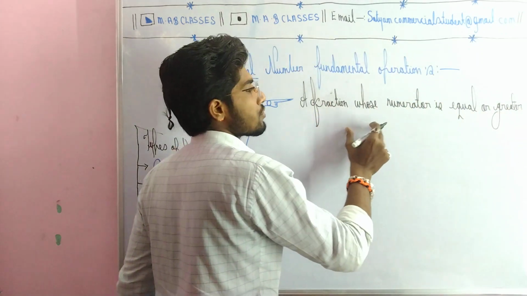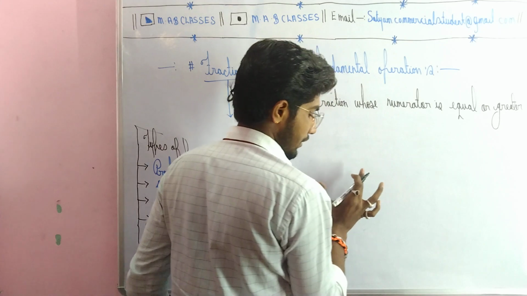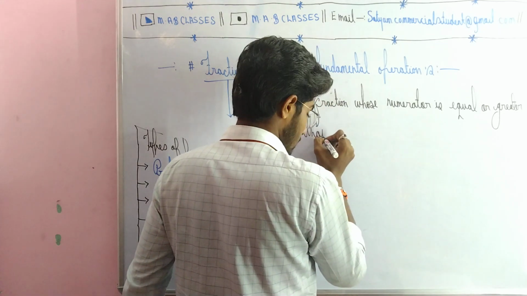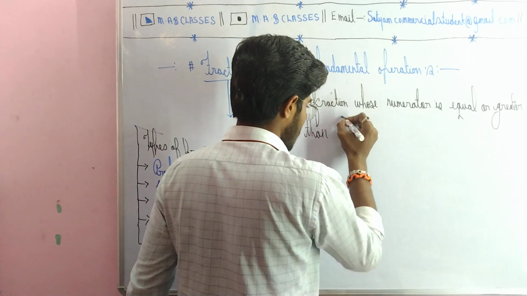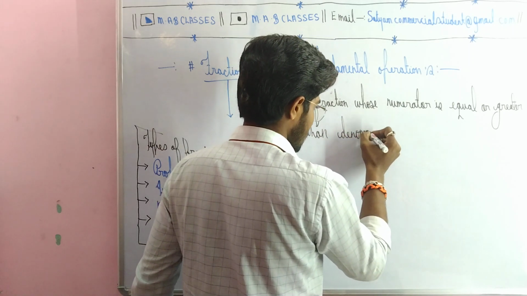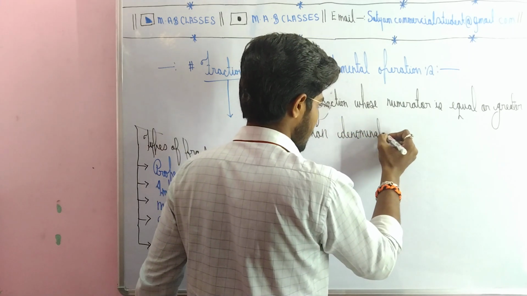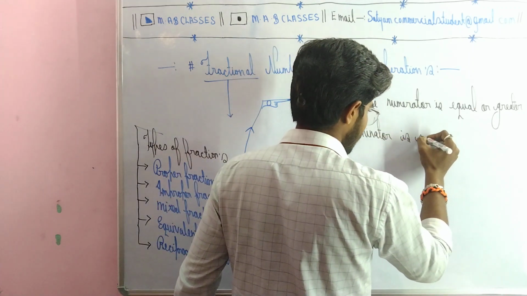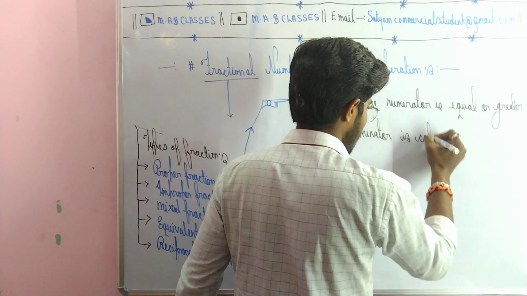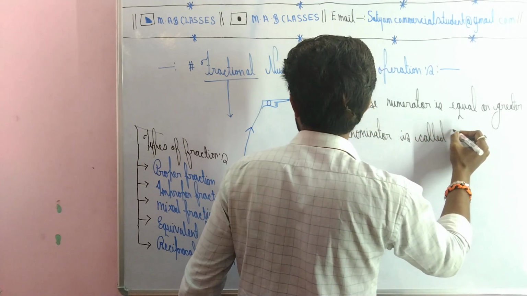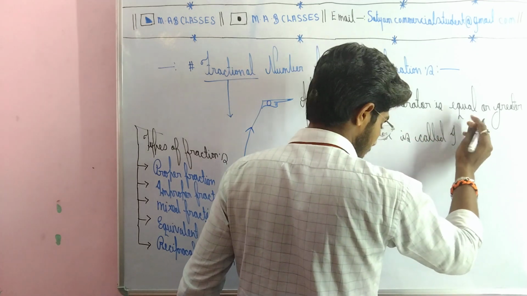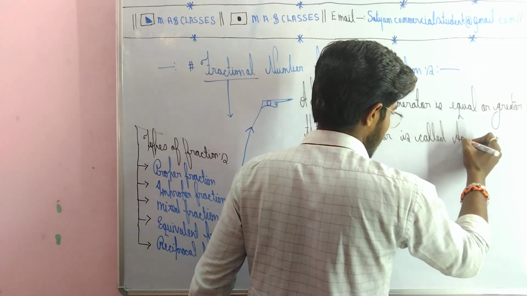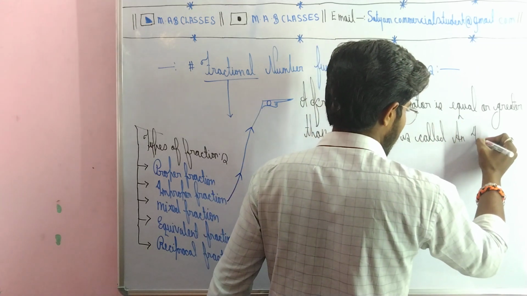A fraction whose numerator is equal or greater than the denominator is called an improper fraction.